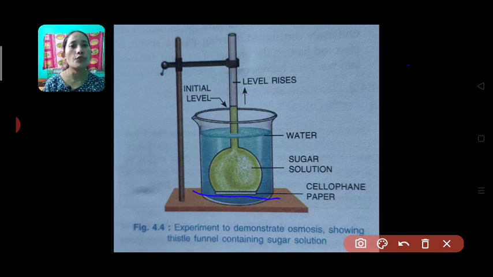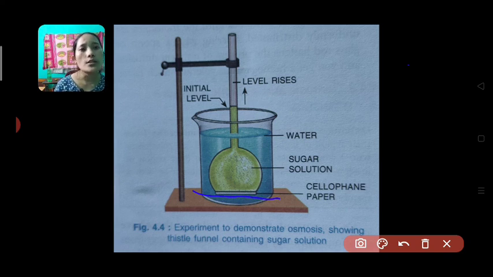Okay, so I hope you understood what is osmosis. This experiment is very important. They generally ask you questions from this experiment. They give you this experimental setup and ask you to define the process we are trying to study here. What is the process? It's osmosis. How can you say that we are studying osmosis? Because we have taken cellophane paper which is acting as a semi-permeable membrane.